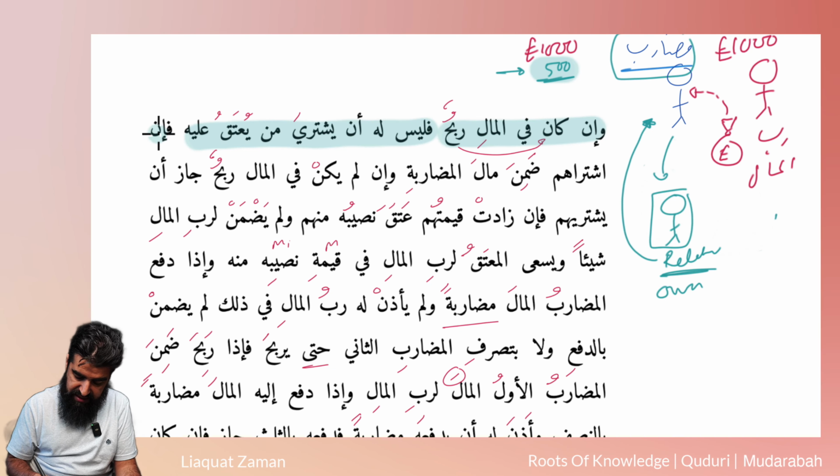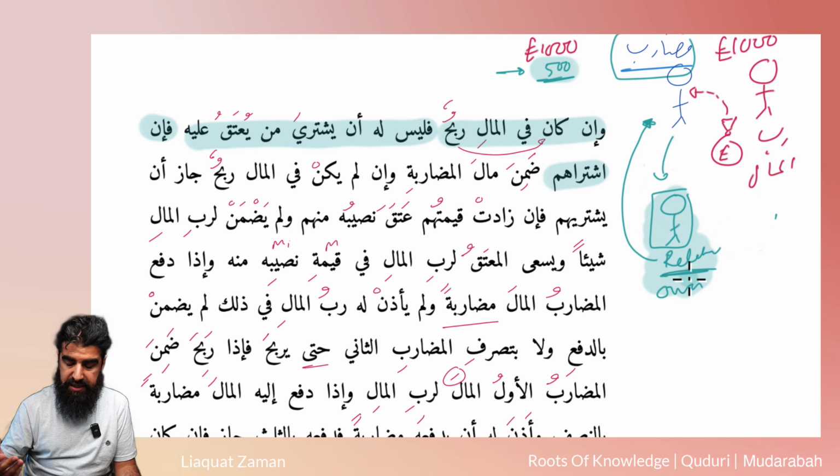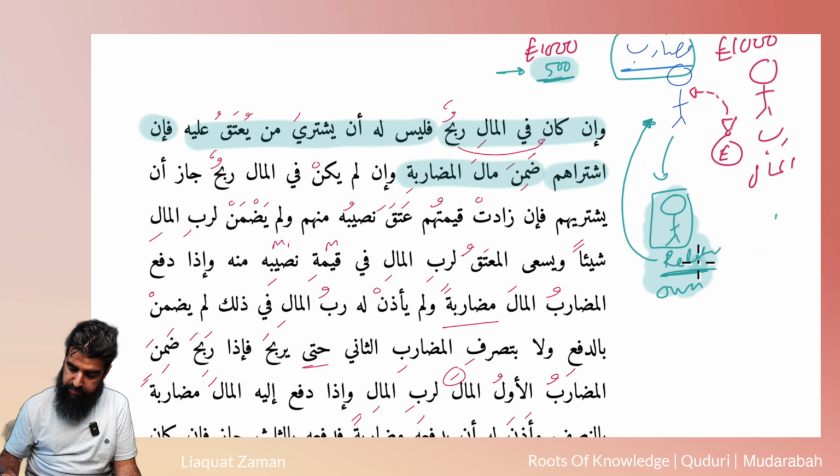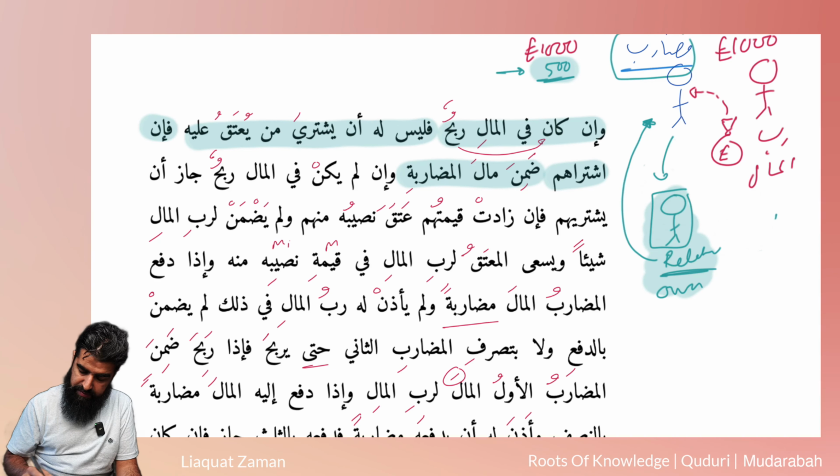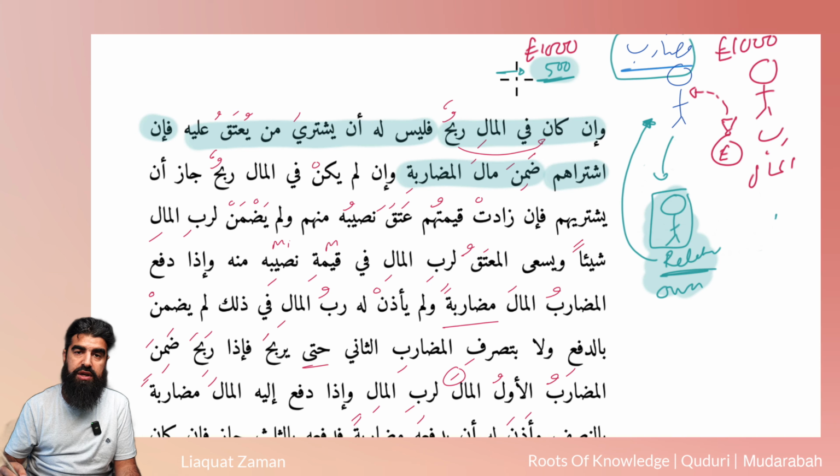So he says, if he was to purchase this person, who actually is going to get free. Remember, if you're not sure about this masala, watch last week's. ضَمِنَ مَالَ الْمُضَارَبَةِ, he has to pay compensation. Because this slave now has gone free, right? So whatever amount of money is in that business, he's going to have to compensate now.